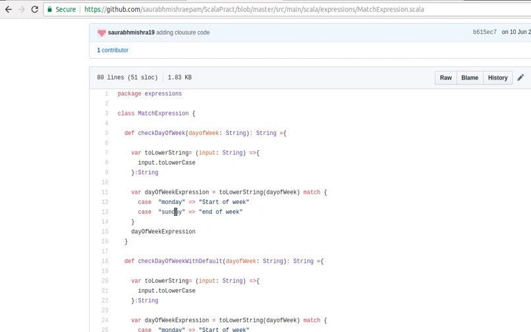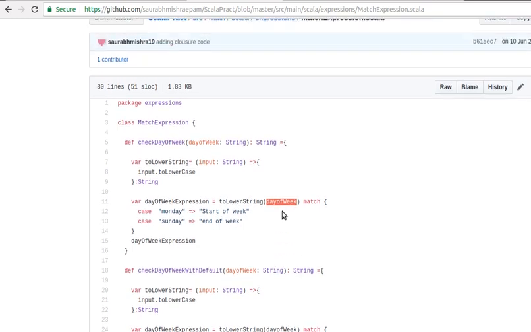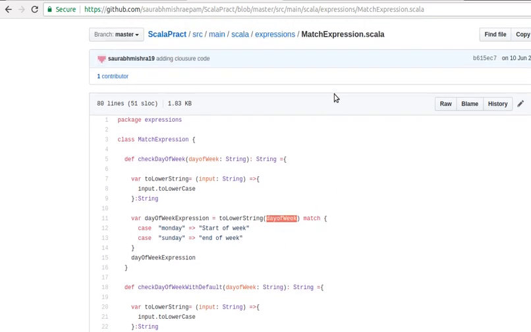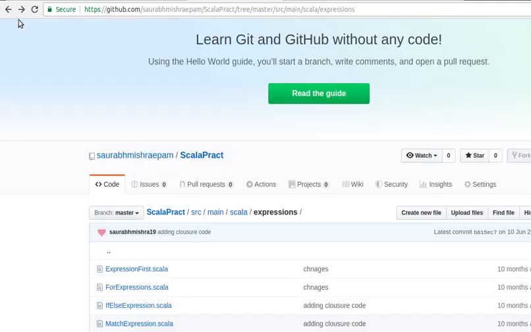If the value is Sunday, it will return end of the week. So this way we can write a small switch case inside an expression, and that will be evaluated based on whatever value you pass here. These are some examples of expressions and how we can use them.